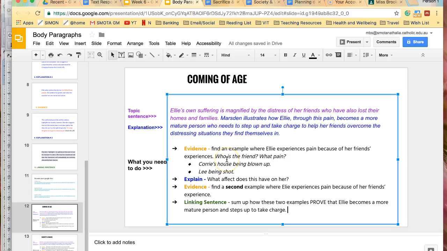When Corrie's house is blown up, Corrie is very sad. She doesn't want to leave, but Ellie tries to reassure her and they don't leave without her. They make sure she's okay before they move on. So that shows great maturity and that she's grown up. So that's coming of age.